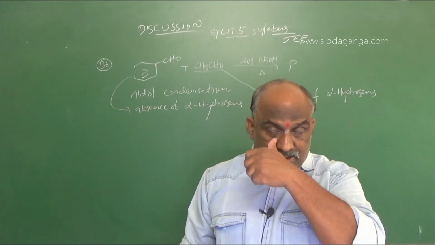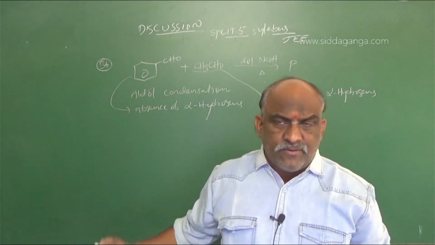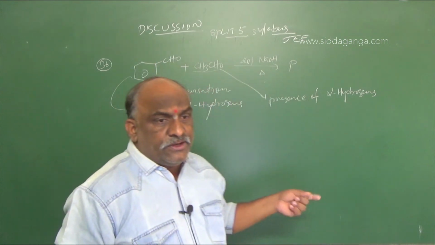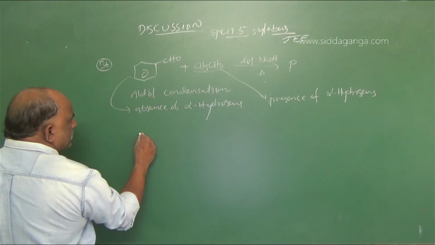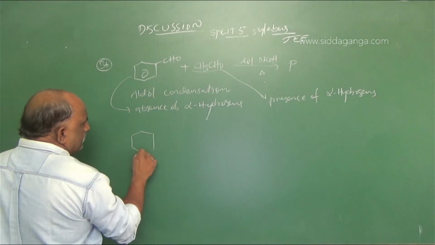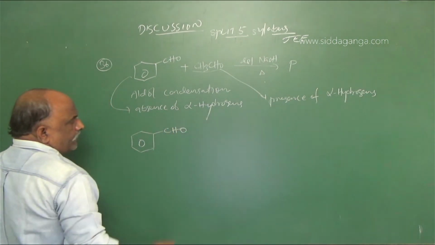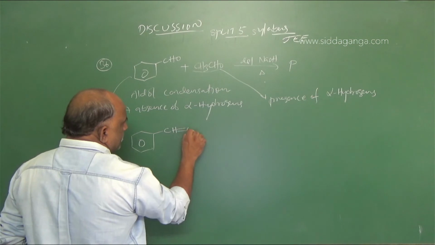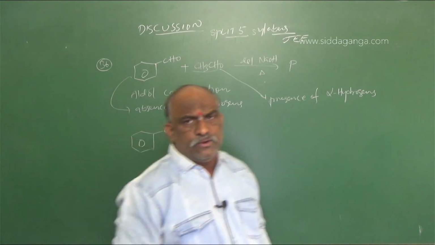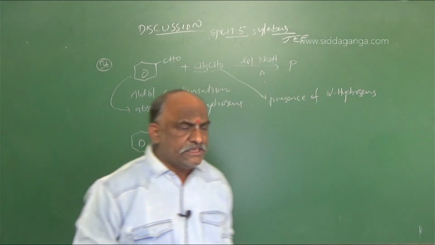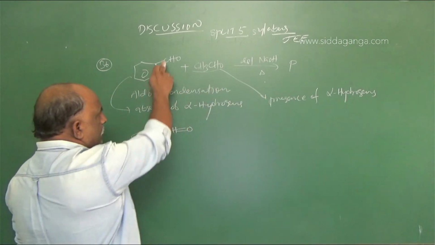It is the next discussion after the grand test. At the time of the grand test we should take such questions to discuss. So here the first compound as it is, because it is absence of alpha hydrogens. CHO you should write as CH double bond O, the benzaldehyde. Between carbon and oxygen a double bond takes place. This is CHO, benzaldehyde, plus